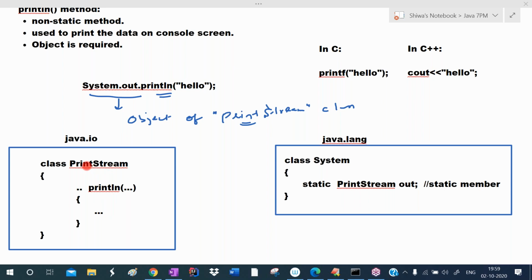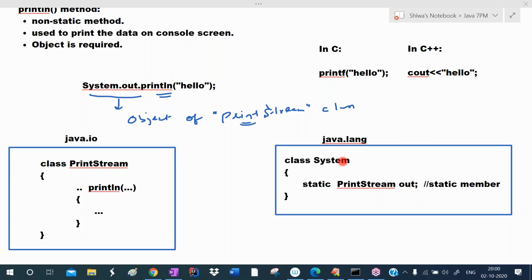So we need an object of the PrintStream class, but we cannot create an object of the PrintStream class directly. That is the problem. But an alternative solution is there. This PrintStream class object is already defined in the class System, which is defined in the java.lang package. So in the java.lang package, this PrintStream class object is created. The object is there. This is a property of System. So you can use this one. That's why we are writing out.println.